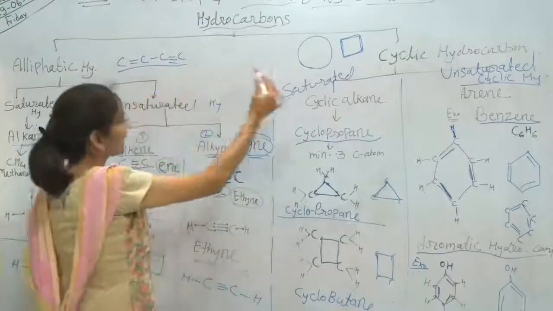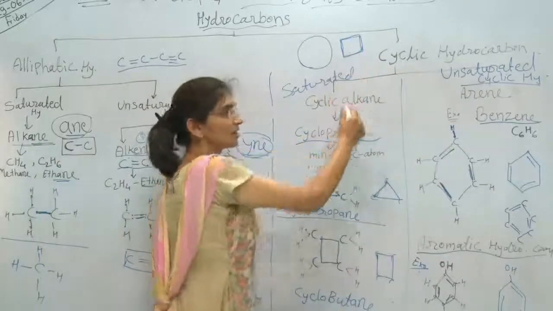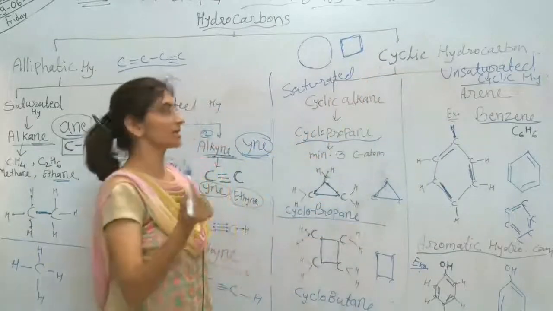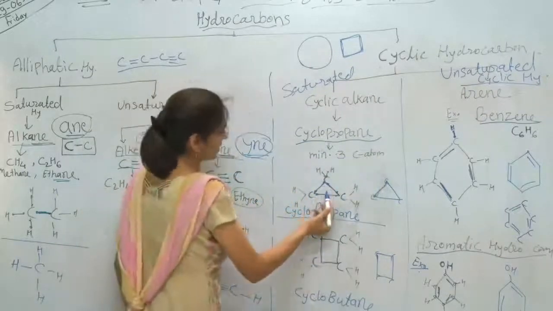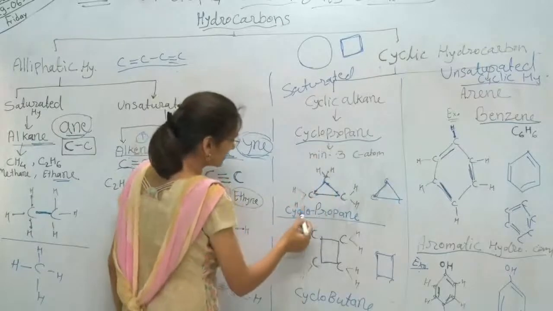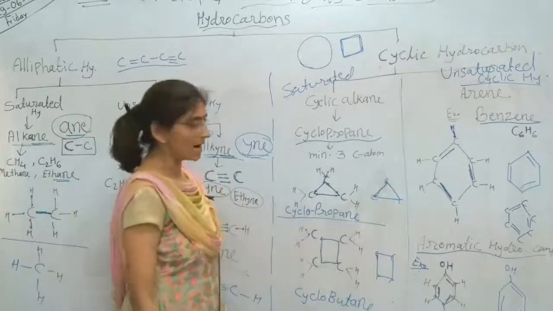Again the second type is cyclic hydrocarbon. Cyclic means closed structure. For any closed structure we require a minimum of 3 carbon atoms, so the first compound of this chain is cyclopropane. The series will start from cyclopropane.